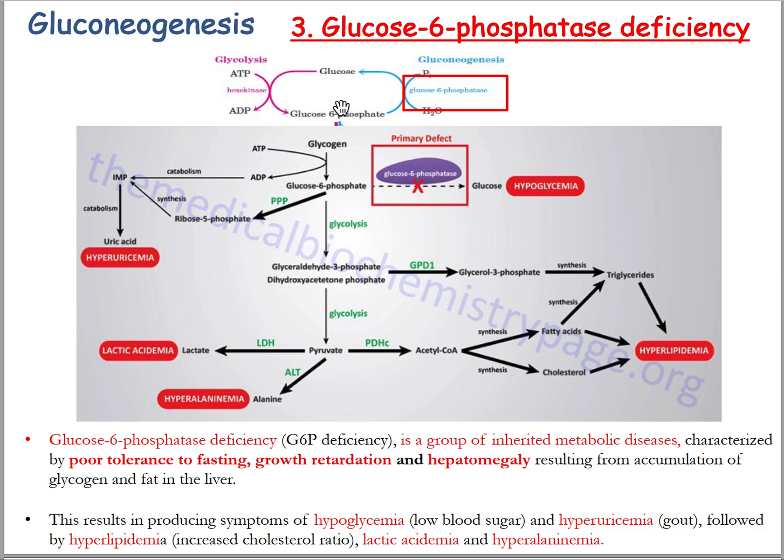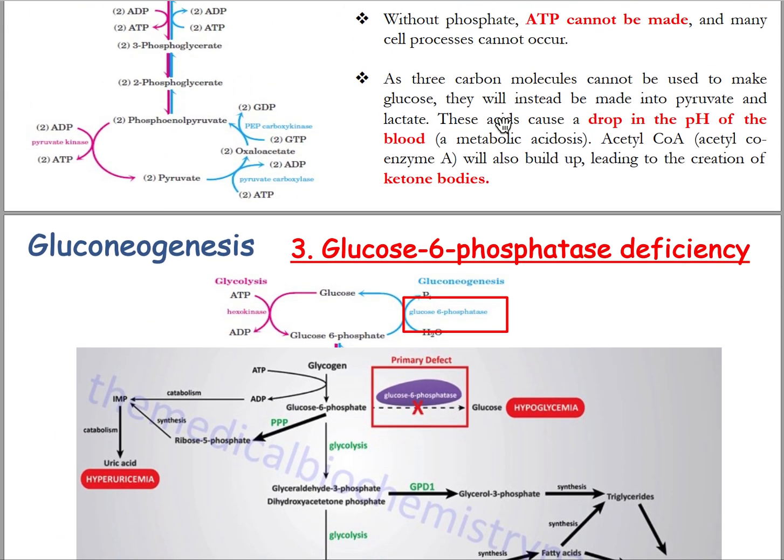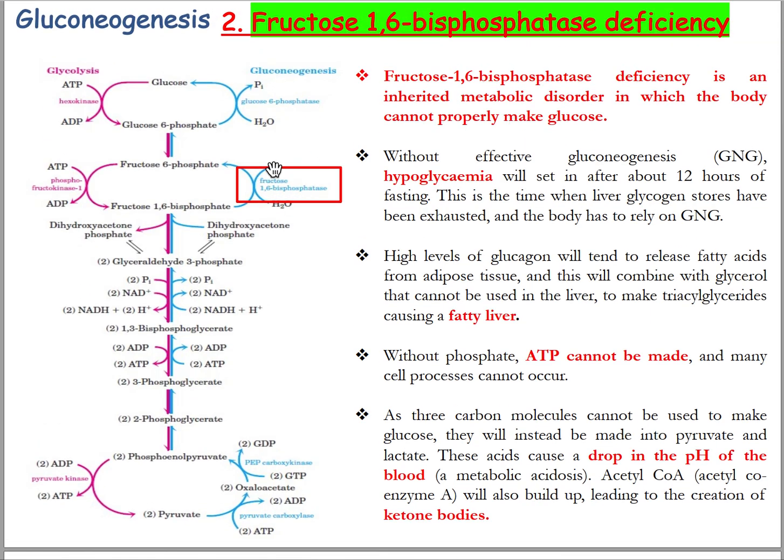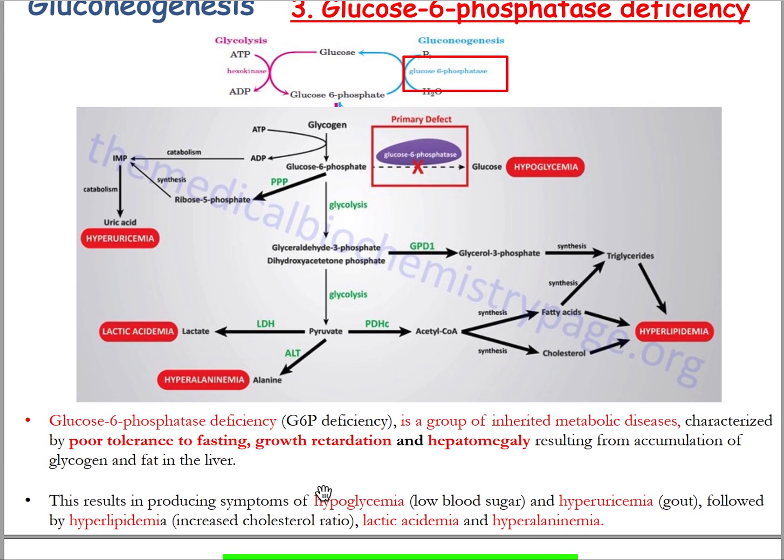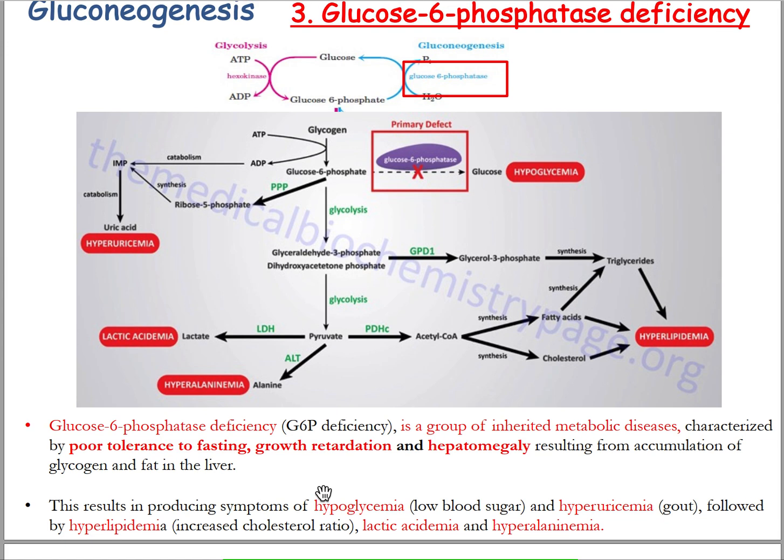And glucose will not be synthesized from non-carbohydrate sources. So if in the body the glycogen is completely used up, no glucose will be formed because of the lack of glucose 6-phosphatase. Previously we studied fructose 1,6-bisphosphatase and pyruvate carboxylase. At that time, it will be very difficult for the person to fast.